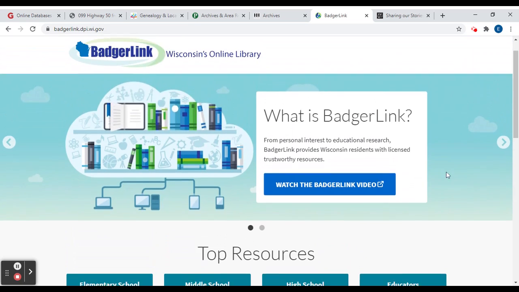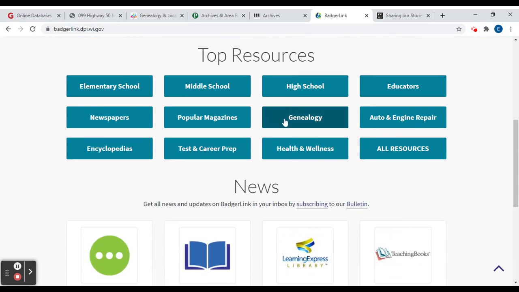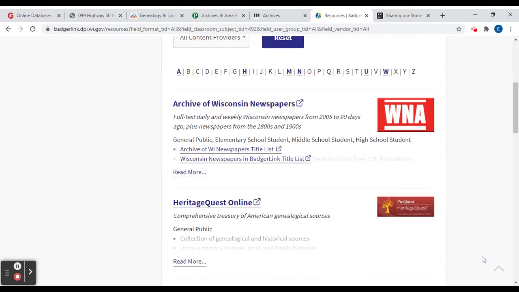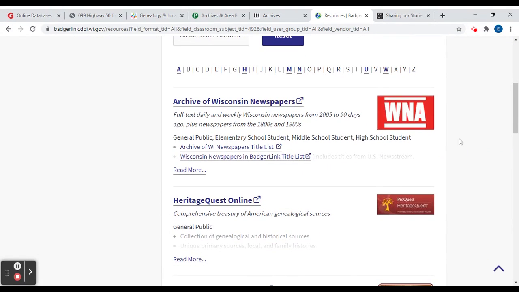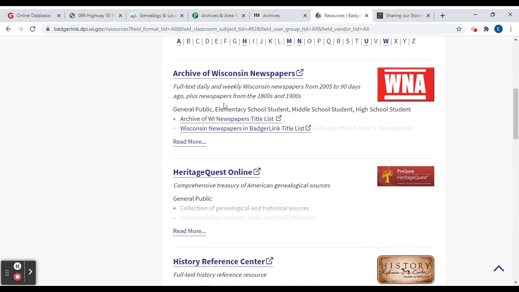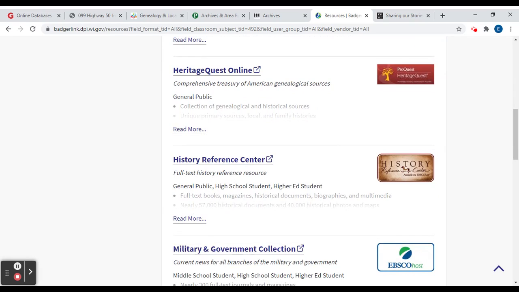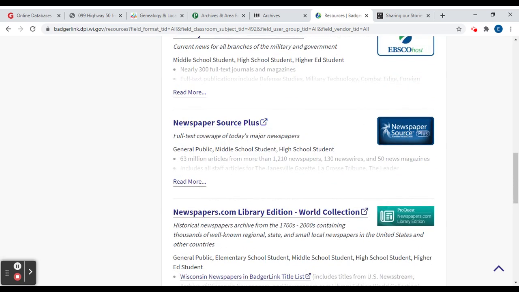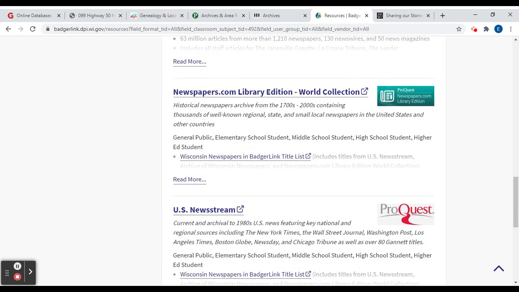So when you go to this website, you can just scroll down a little bit, and they actually have a category just for genealogy, which is great for us. So here they have the different databases you can use. So Archive of Wisconsin Newspapers is a great one if you're looking for obituaries or different news articles. And they also have links to Heritage Quest Online, which is kind of like Ancestry, but it does have some different resources. And they also have a link to newspapers.com library edition.